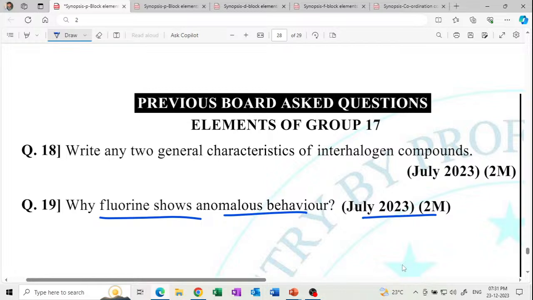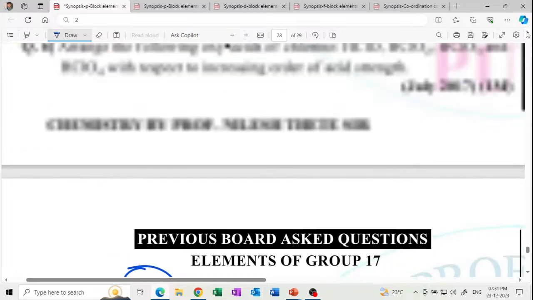Write 2 general characteristics of interhalogen compounds. Any 2 characteristic properties of interhalogen compounds, for 2 marks. These are the elements from group 17, the halogen family.